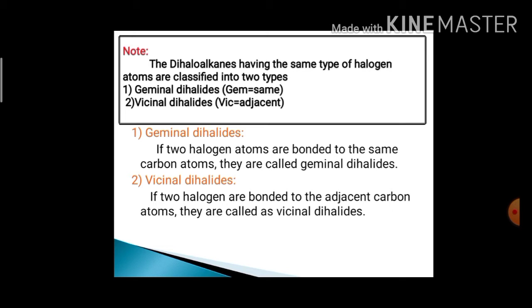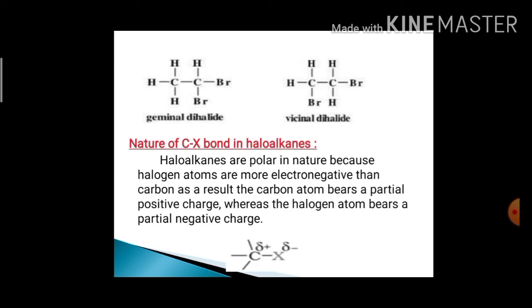Next, vicinal dihalides. In vicinal dihalides, two halogen atoms are bonded to adjacent carbon atoms, and they are called vicinal dihalides. See, in these examples, in the first example, two halogen atoms are bonded to only one carbon atom. In the other example, two halogen atoms are bonded to adjacent carbon atoms. So that's why they are called geminal dihalide and vicinal dihalide.